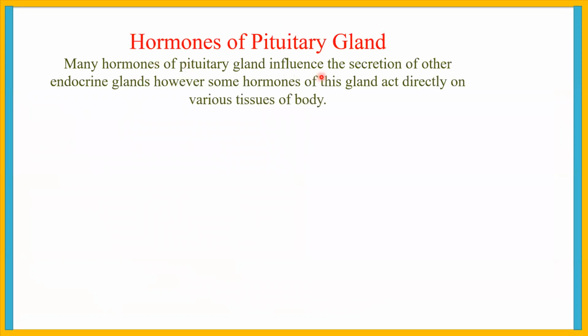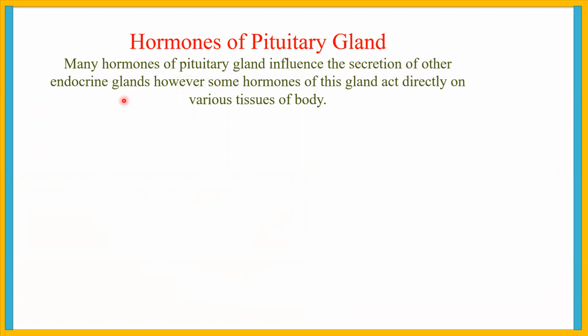Hormones of pituitary gland. Many hormones of the pituitary gland influence the secretion of other endocrine glands. That's why these hormones are called trophic hormones. They control the secretion of other endocrine glands, whether they should secrete more or in a smaller amount. So who does this? The hormones of the pituitary gland.